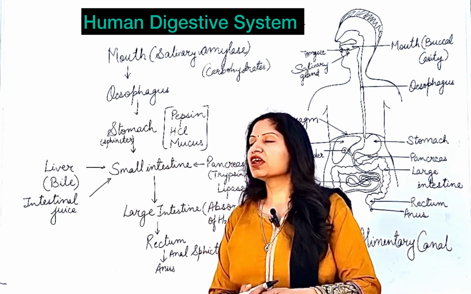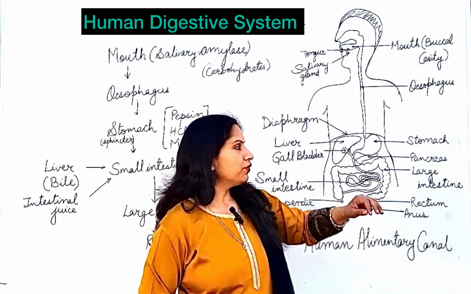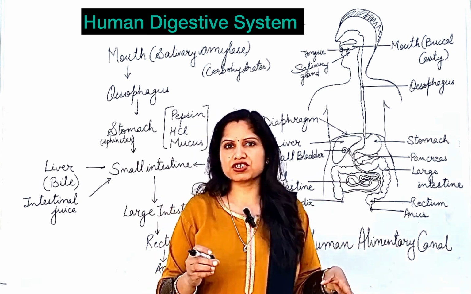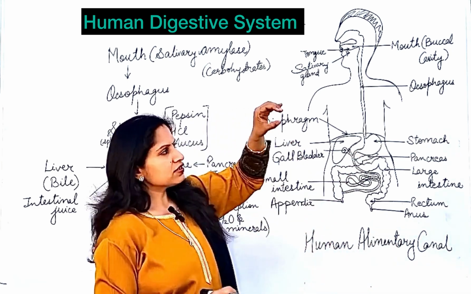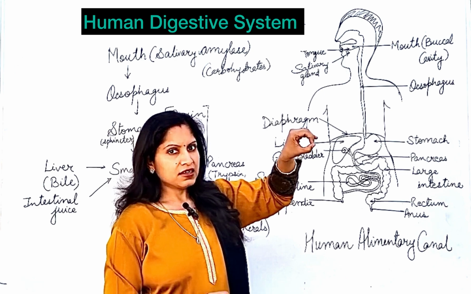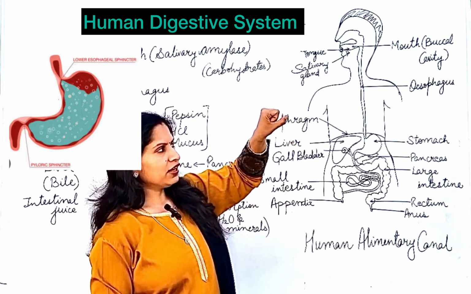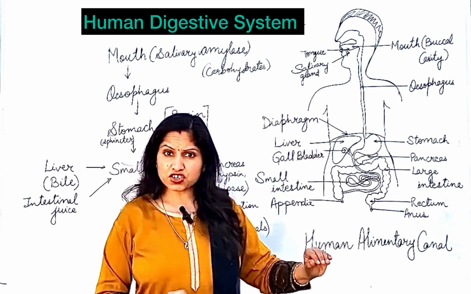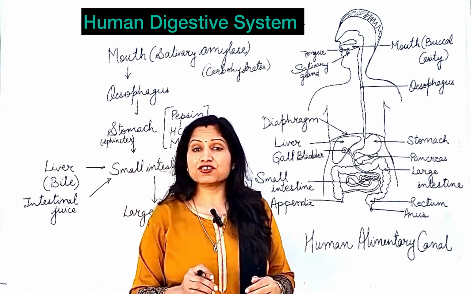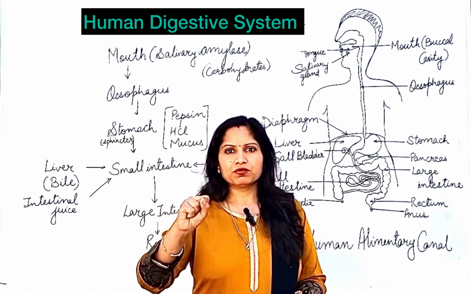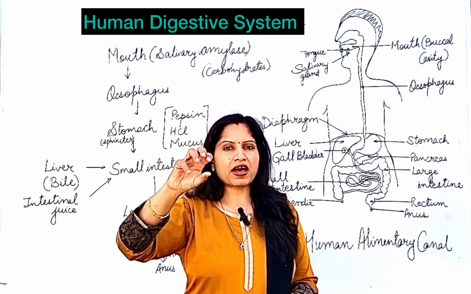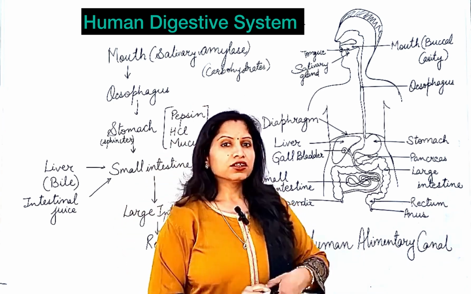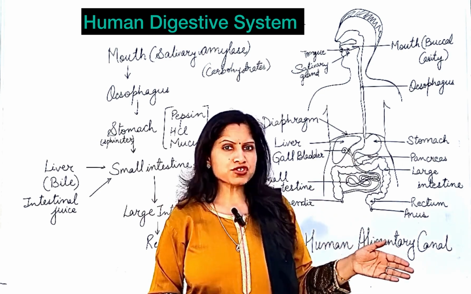Okay, now from the stomach, when the food has to come out, the last part of the stomach has a sphincter. What is a sphincter? Sphincter is a circular group of muscles. When these circular muscles contract, they close that opening. So when the food is in the stomach for 3 to 4 hours, digestion is going on. At that time, the stomach is continuously moving to digest that food and mix it properly with the digestive juices.